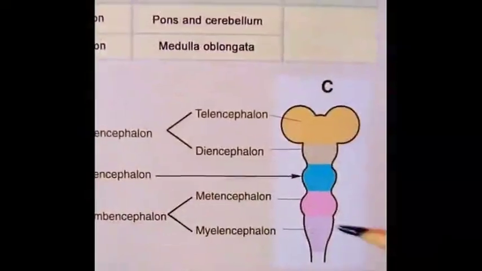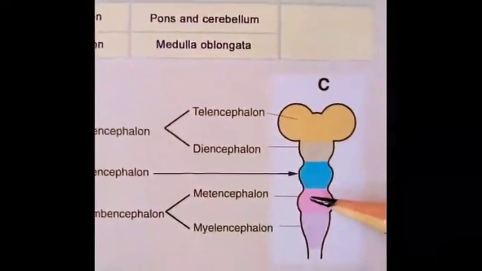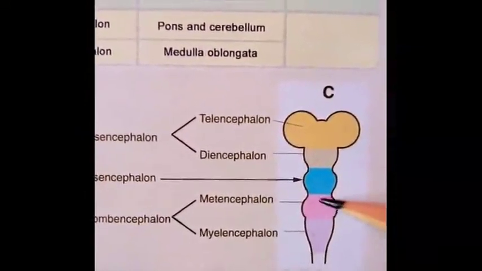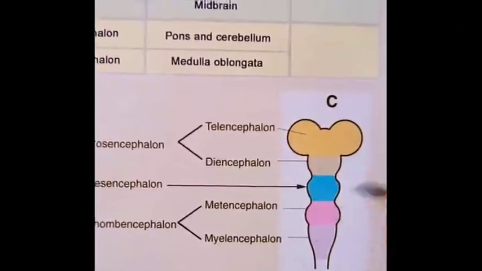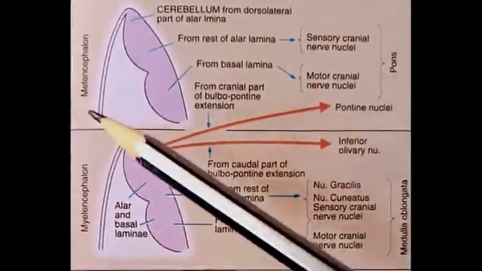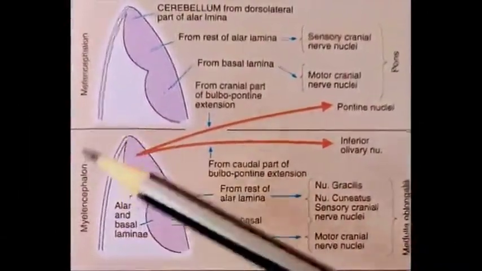Next comes the development of the pons. The pons develops from the ventral part of the metencephalon, present above the medulla oblongata. This diagram shows the parts from which the pons and medulla oblongata develop.